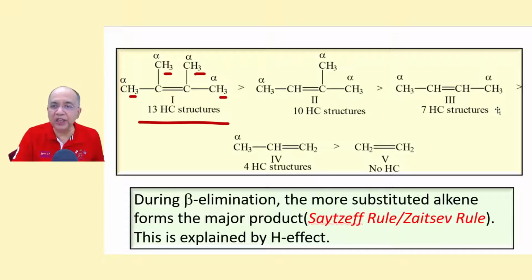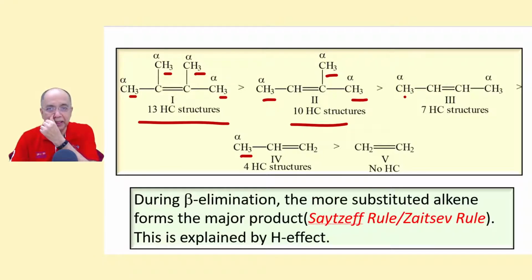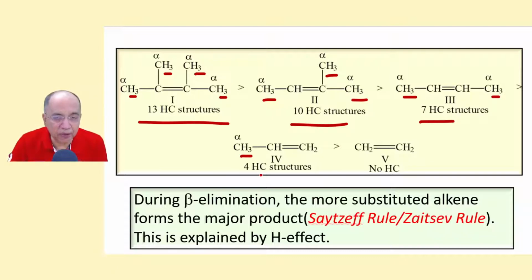Even for propene, you write there are 4 HC structures, 3 alpha hydrogen atoms plus 1. Similarly, this is tri-substituted, 3 plus 3 plus 3, 9 plus 1, 10. And here this is 3 plus 3, 6 plus 1, 7. And in propene, we had seen and drawn the structures. This is 4. And in ethene, there is no alpha hydrogen, so hyperconjugation is absent here in ethene.